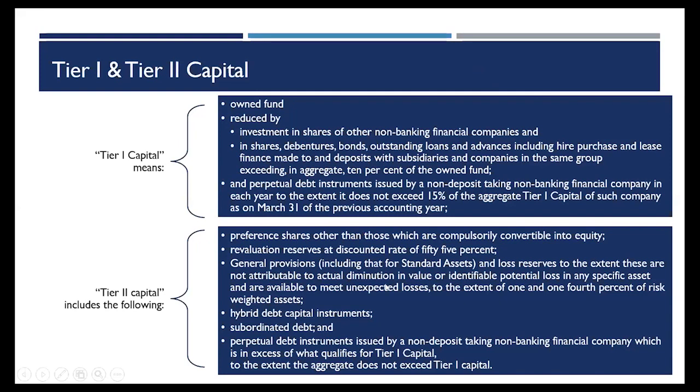Sure, I'm just intervening before you start talking about tier 2 capital. I think there's one thing we need to understand over here: why do we have to reduce the investment in other NBFCs and share investments in group companies to arrive at tier 1 capital?